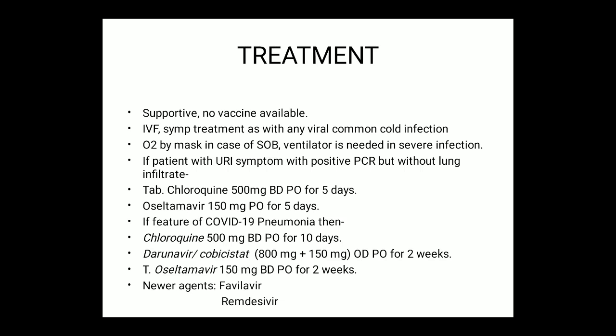The treatment is mainly supportive, and there is no standard or specific treatment recommended by WHO. There is no vaccine available. If the patient has shortness of breath, then we give oxygen by mask and IV fluid if needed. If the patient has an upper respiratory tract infection and the PCR is positive, then we give treatment based on prior coronavirus epidemics with chloroquine and oseltamivir, the 5-day regimen. If the patient also has pneumonia, then we add darunavir cobicistat, which is a protease inhibitor, and we prescribe it for 2 weeks.